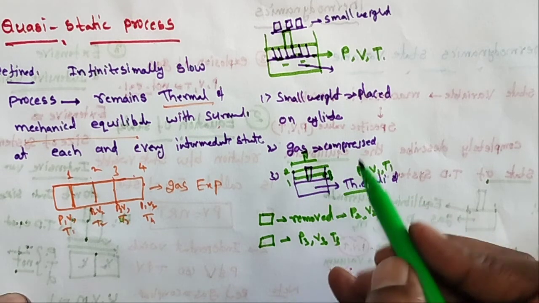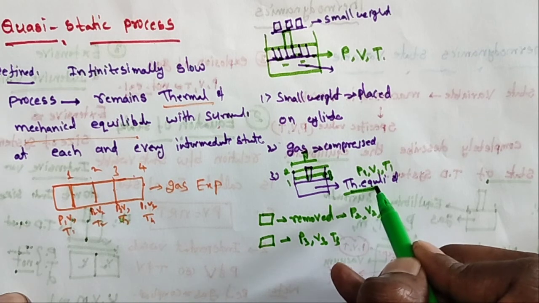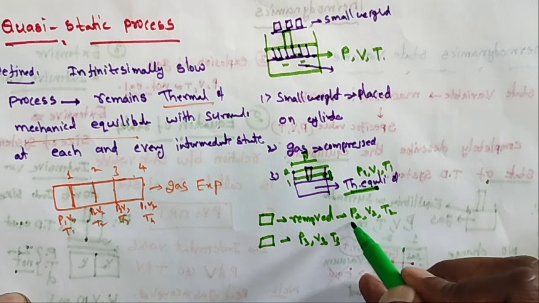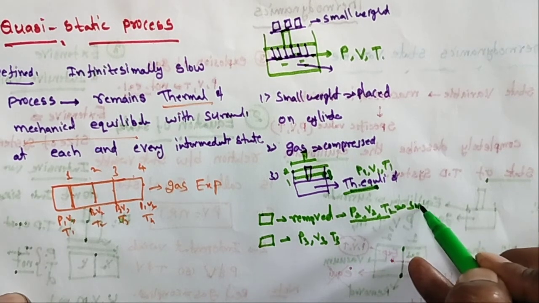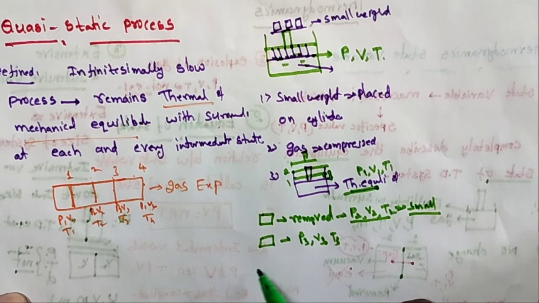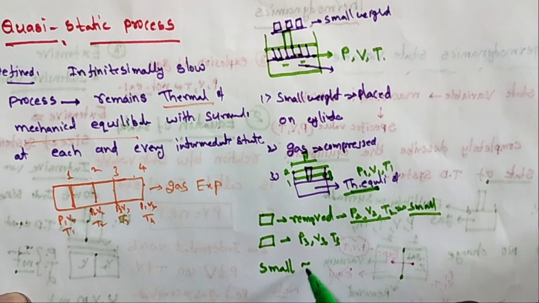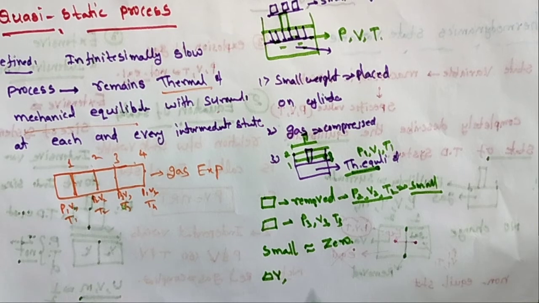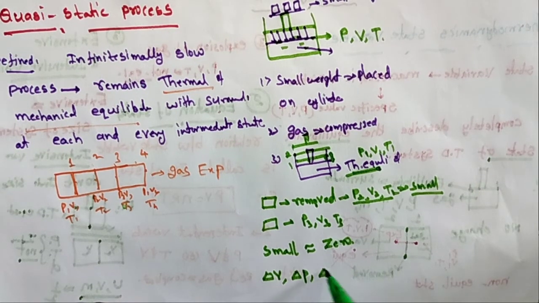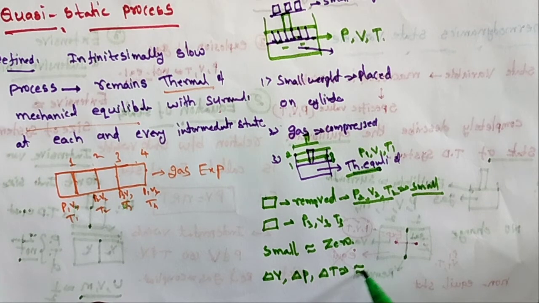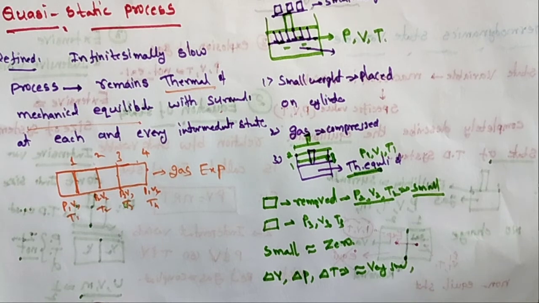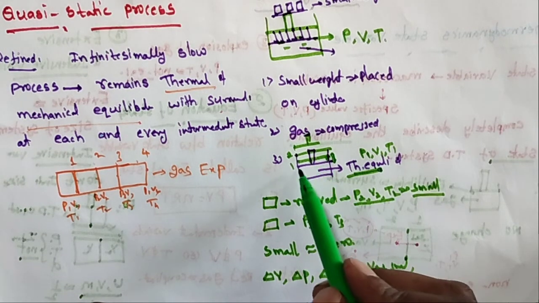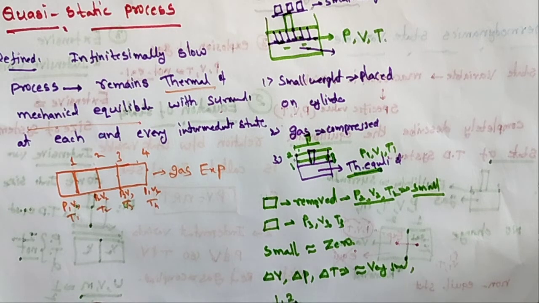So what is your observation? Starting from the thermal equilibrium position, when the weights are removed, the changes in pressure, volume, and temperature are very small; approximately you can take them as zero. So delta V, the change in volume, delta P, the change in pressure, and delta T, the change in temperature, are very small with respect to the surroundings. Therefore states 1, 2, and 3 attain equilibrium with the surroundings.